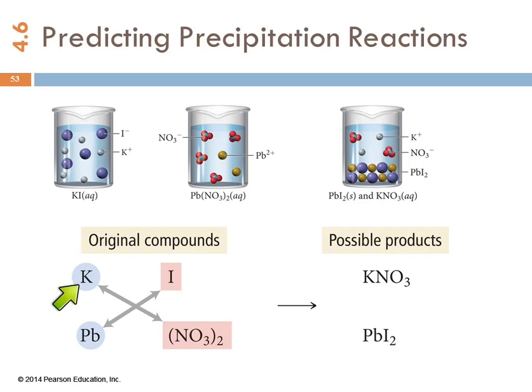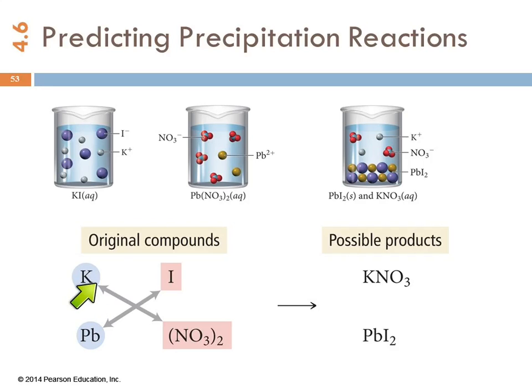So here we have this cation, and he can be attracted to this anion. And sometimes there are no sparks. There's no chemistry. And you mix the two solutions together, and nothing happens. And sometimes you mix them together, and you get a solid forming. And that is a precipitation reaction. We can predict what's going to happen from the solubility rules.